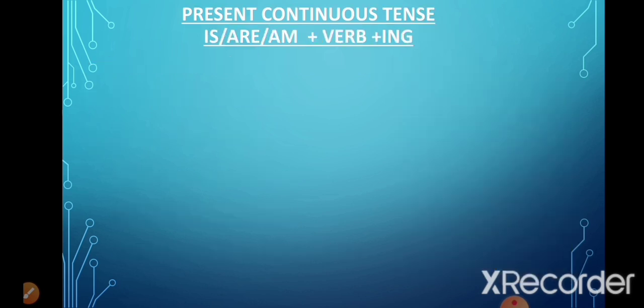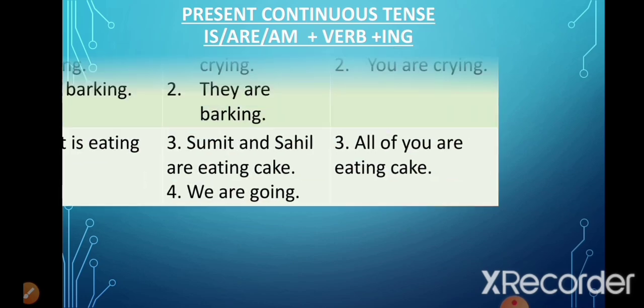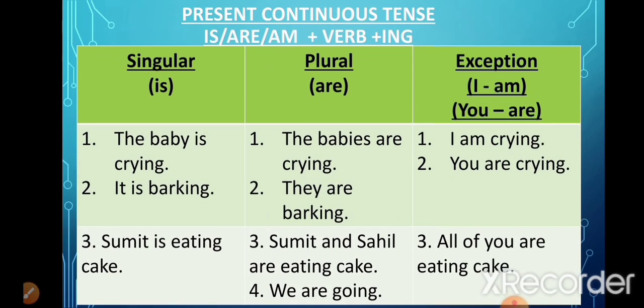Now in present continuous tense, we use the helping verbs is, are or am before the verb. And with the verb, we add ing. So this is the rule. Whenever the subject is singular, we use is. When the subject is plural, that means more than one thing is being talked about, we use are with it.